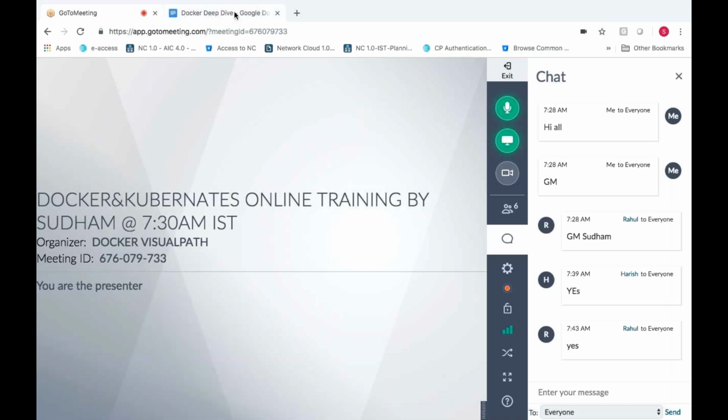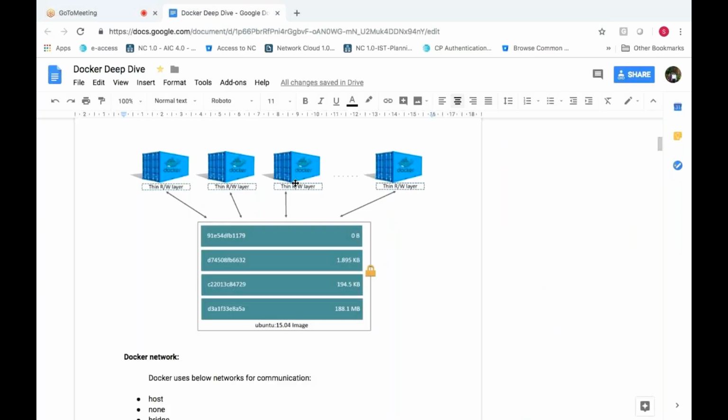Okay, so these are the layers. So n number of thick layers will be created. That is called a read-write layer. It will be created based on the number of containers you create using this image. And remember, don't delete the image when there is a container running in the background. Anyways, you cannot delete it, but I'm saying don't try to do it.